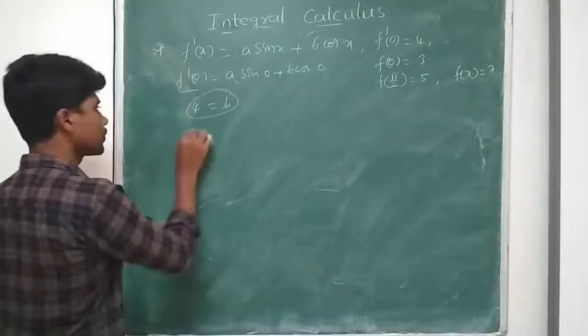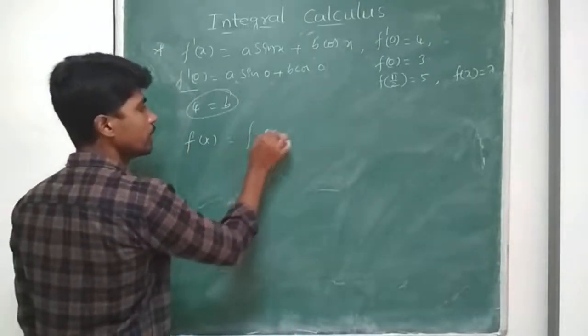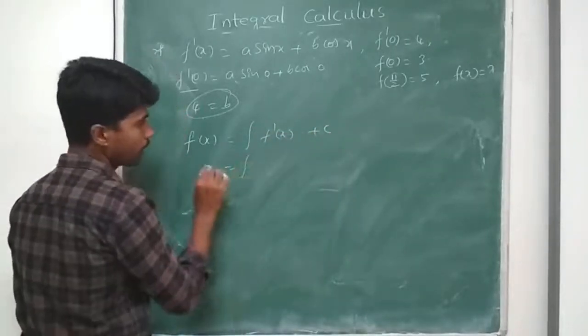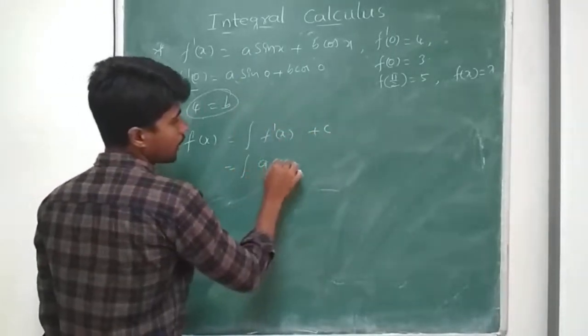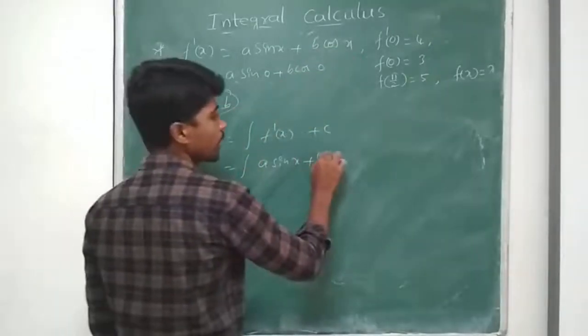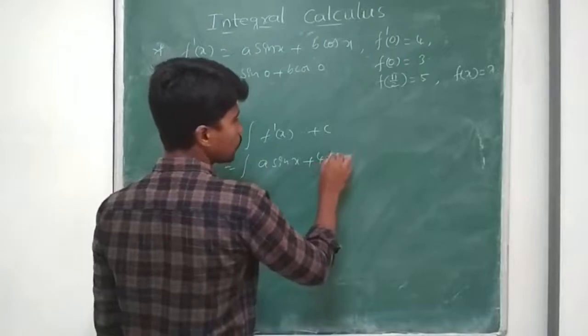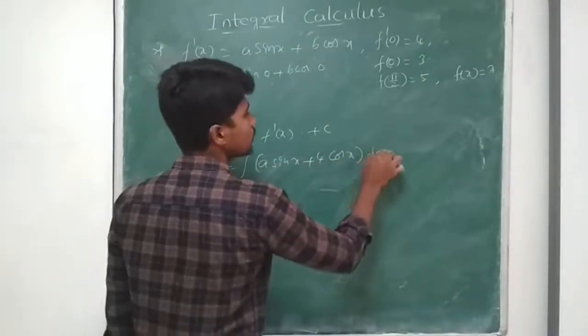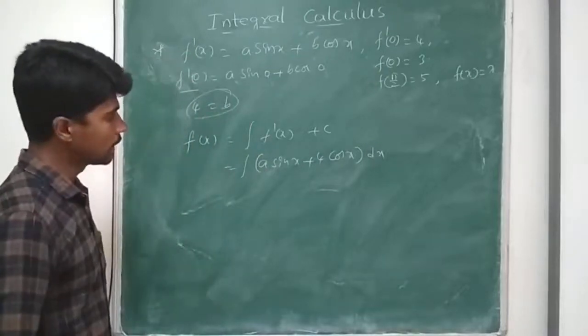Now to get f of x, it is equal to the integral of f dash of x plus c. So integral of f dash of x, a sin x plus b cos x, b value is 4, so I can put here b as 4. So 4 cos x dx. Let us continue.